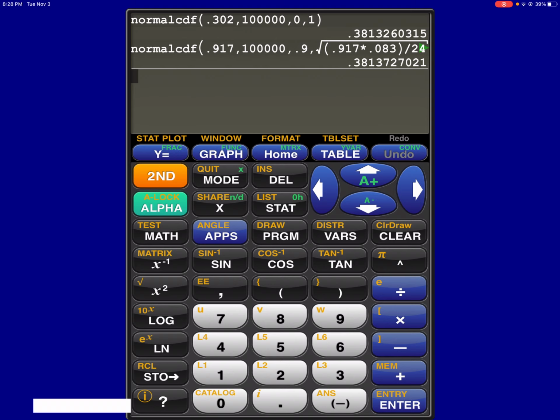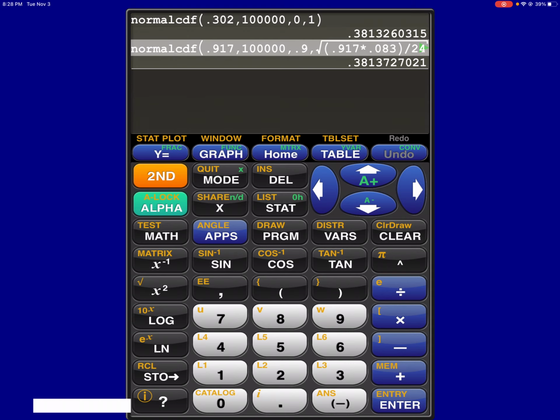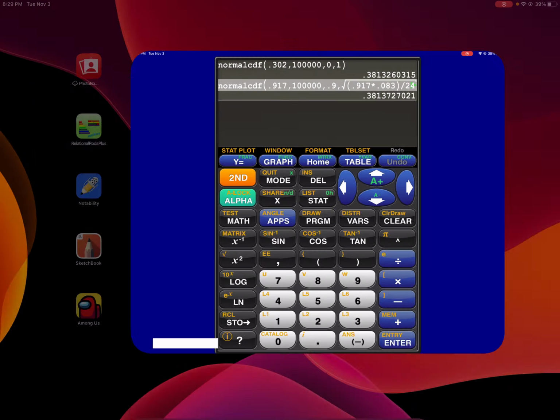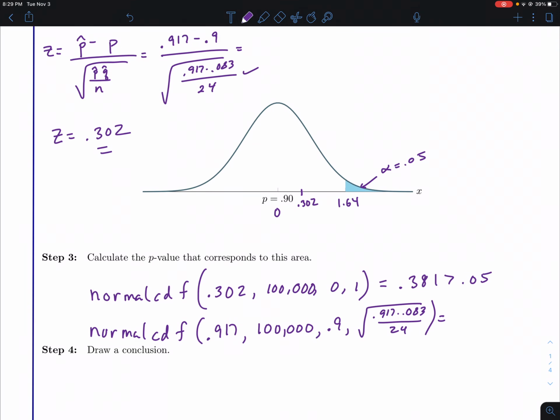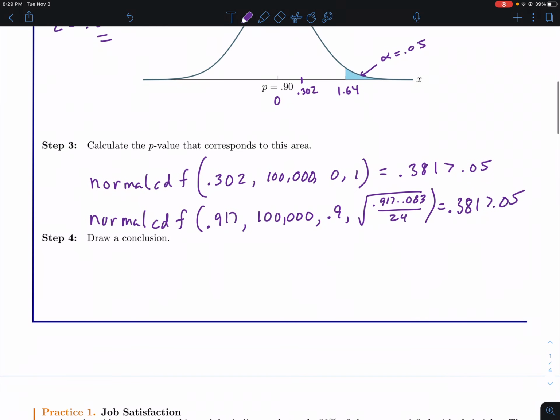So you can do these either way. You could do the standard normal, or you can use the mean and standard deviation version. So it's good to know I didn't screw up in front of you guys too badly. But either way, they're both greater than our alpha level of 0.05. So in this case, we're going to fail to reject H naught.